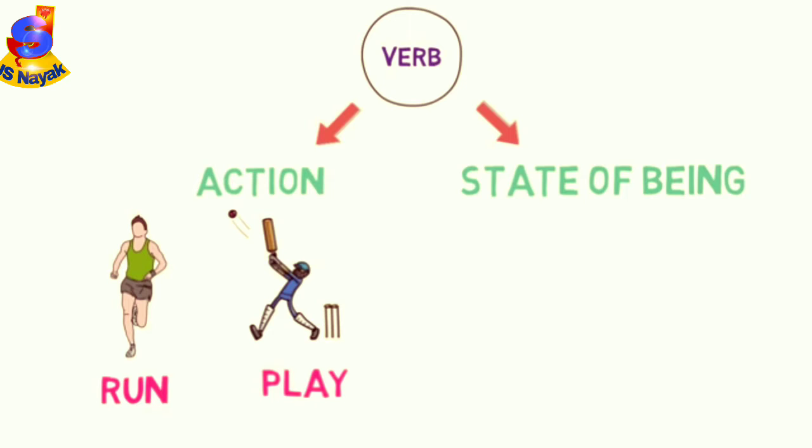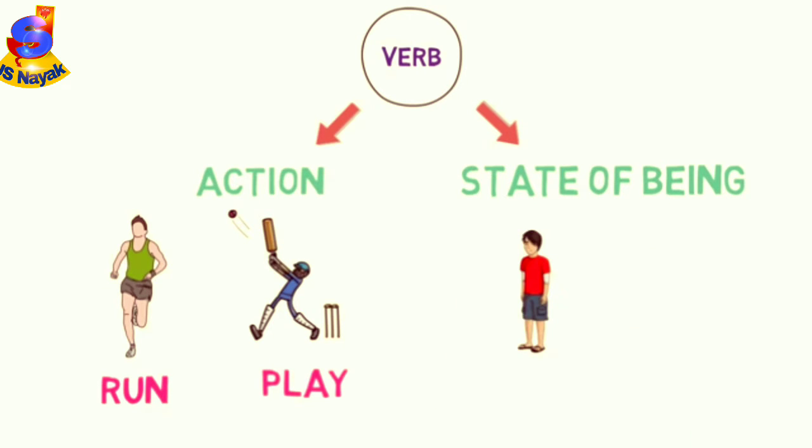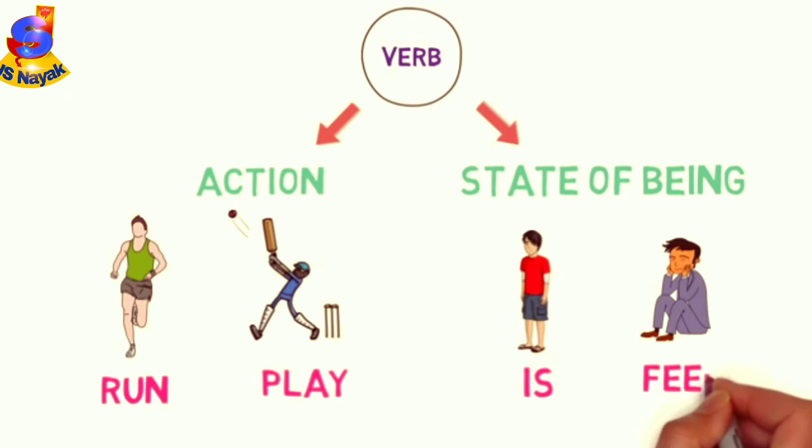Now let's look at the state of being type of verbs, also called stative verbs. They define the state of the subject. This is an image of a boy. We say Ram is a boy. So is here is a state verb, as it defines the state, whether he is a boy or girl. In this image, the boy feels very tired. So feels here is a stative verb, as it defines the state of the boy.